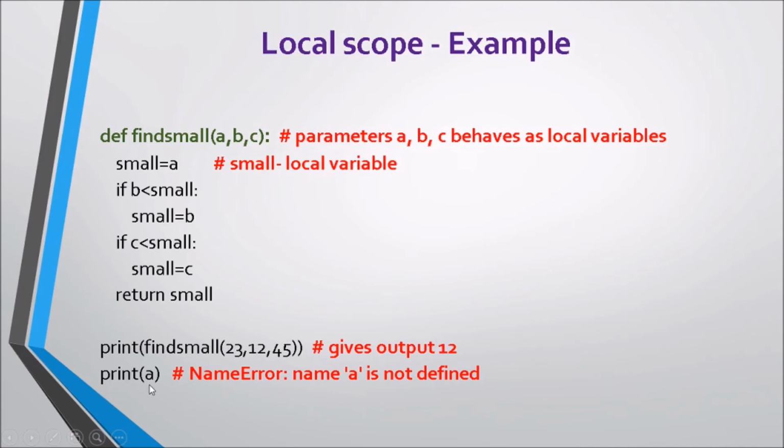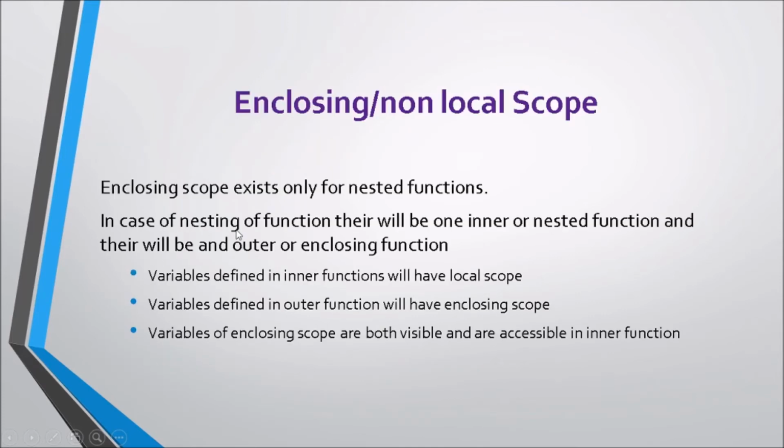And I am printing A. It is giving an error, name A is not defined, because this print statement is not inside the find small function. Its scope is global. So A, which is a local variable, cannot be displayed in a module outside the function. The enclosing scope exists only for nested functions. It cannot exist for a single function.